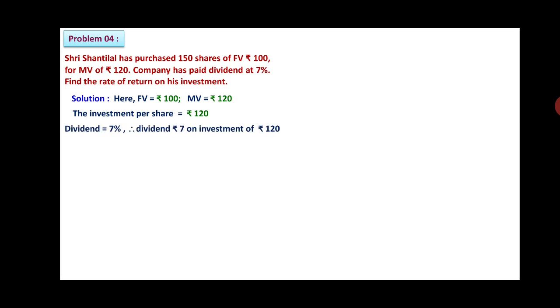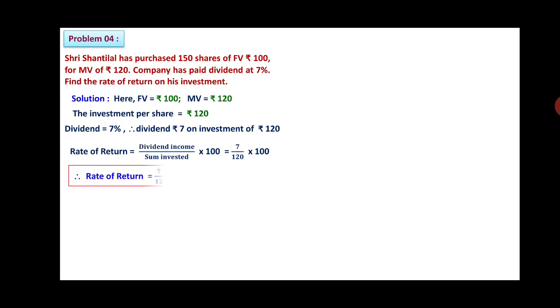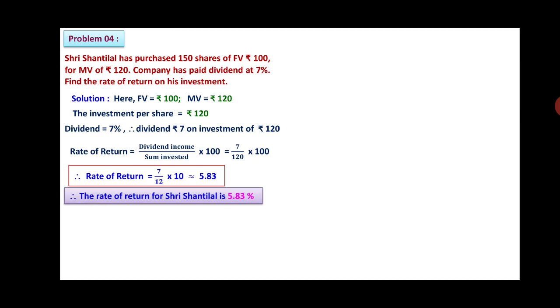So dividend is 7%. Dividend is equal to rupees 7 on the investment of rupees 120. The rate of return will be dividend divided by sum invested into 100. 7 upon 120 into 100, which will be 7 upon 12 into 10, that is approximately 5.83. So the rate of return for Sri Shantilal is 5.83%.